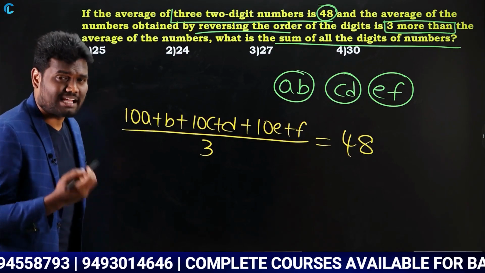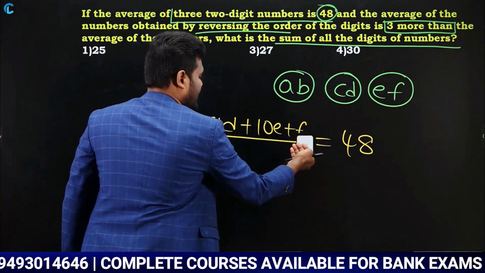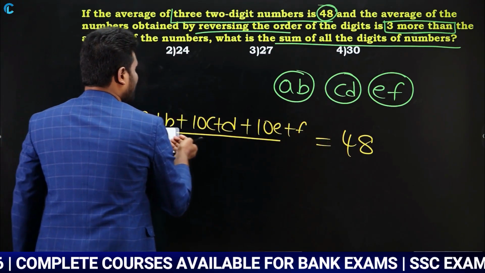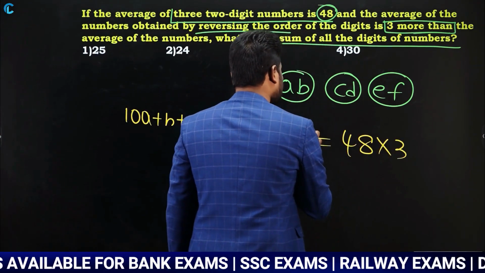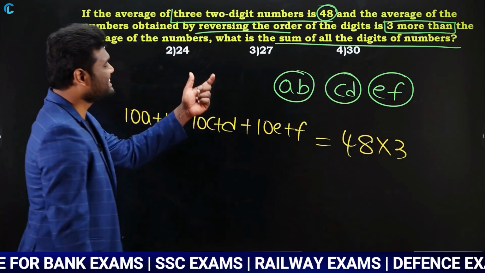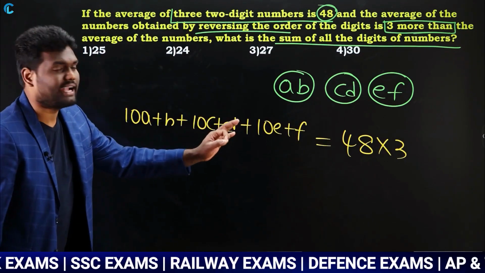If I need to calculate the sum, then what happens? Multiply this with 3. If I need to calculate the sum, just multiply it with 3. Now into 3, which means the sum of these 3 numbers is going to be 48 into 3.